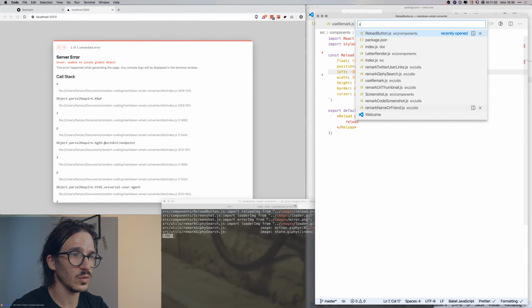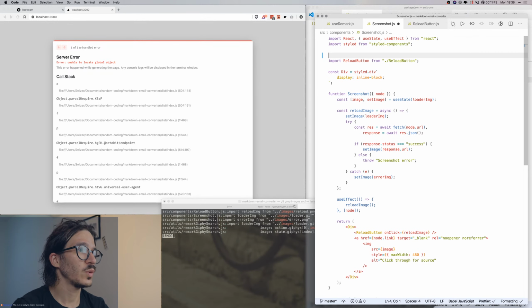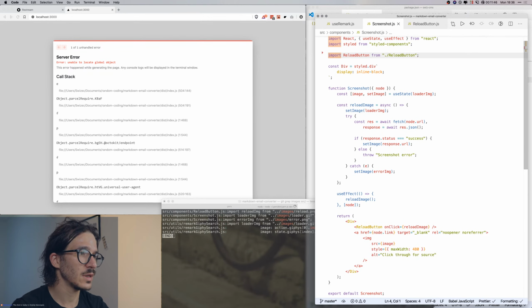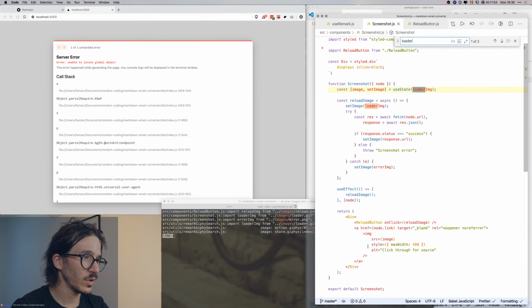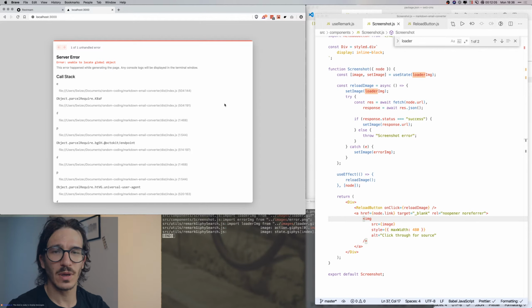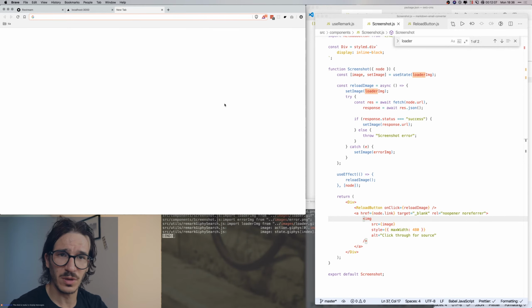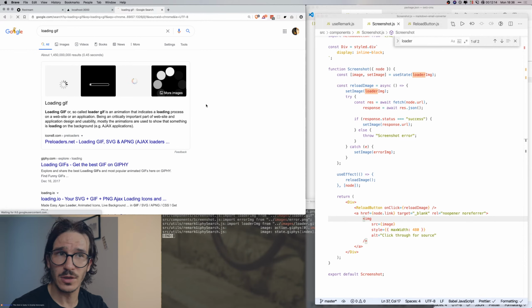Then we go into screenshot, which has a loader and an error image, and we can remove those. Where are we using loader image? Set image is loader image, which we are rendering down here. Aha, that's why I was doing it that way. So now we need a different way of saying that. Actually, you know what? Let's use something from Imgur or a GIF. Let's say loading GIF. So we get this working, and then we can make it nicer.